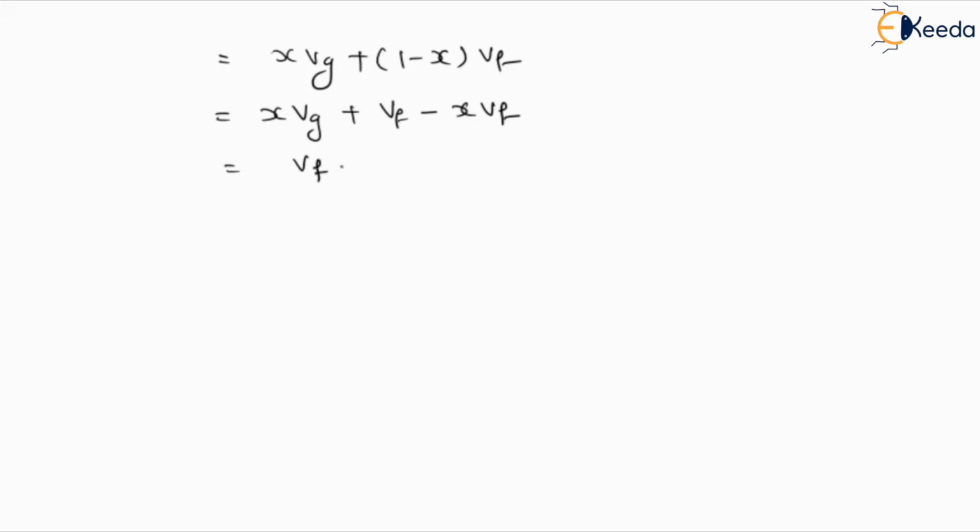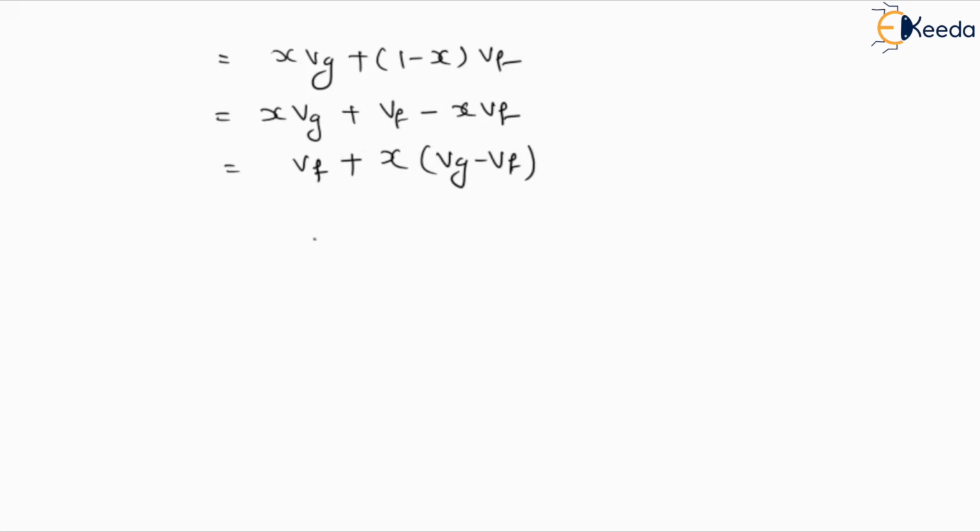Now if we further simplify this, let me write down here X Vg plus (1 minus X) Vf. If we open the bracket, it will be X Vg plus Vf minus X Vf. So it will be Vf plus X (Vg minus Vf).